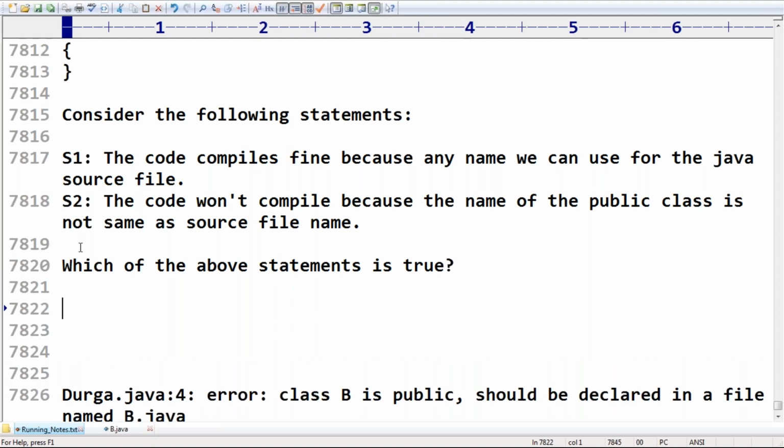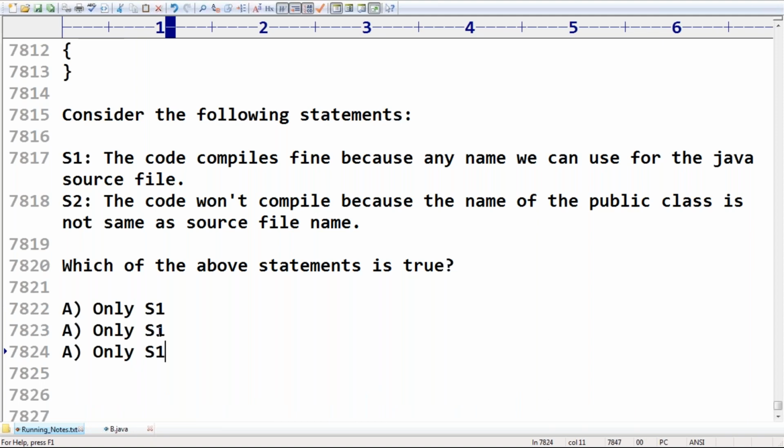First option, only S1. Only S2. Neither S1 nor S2. Next, D.